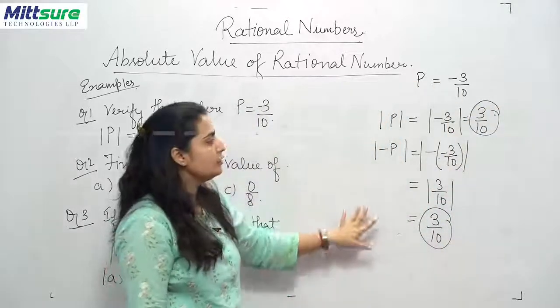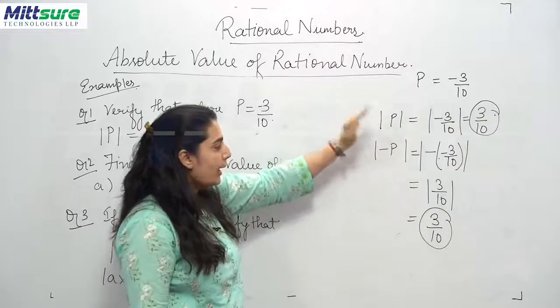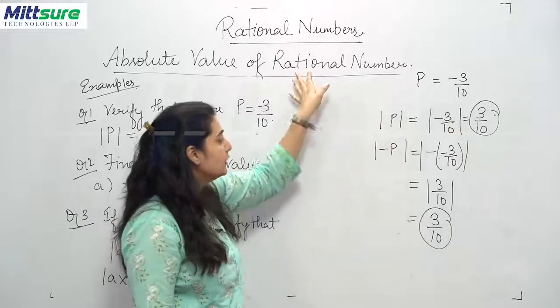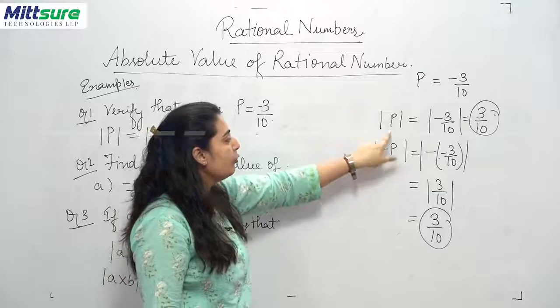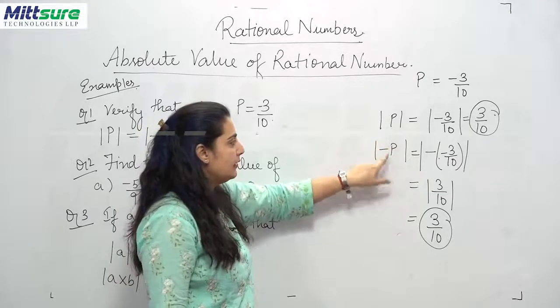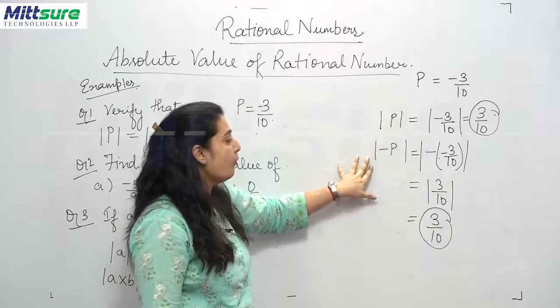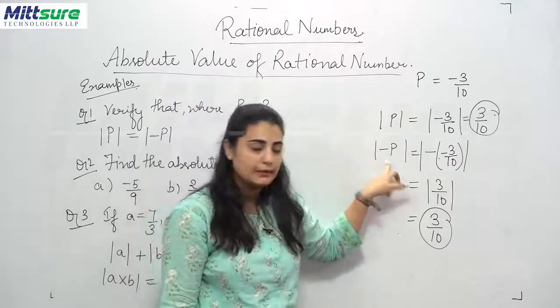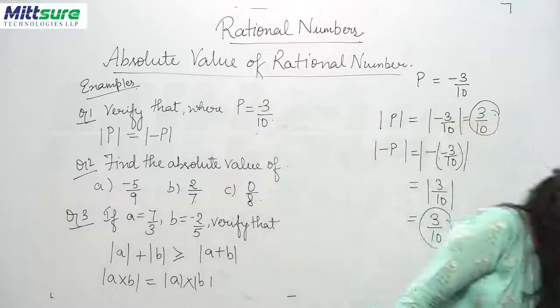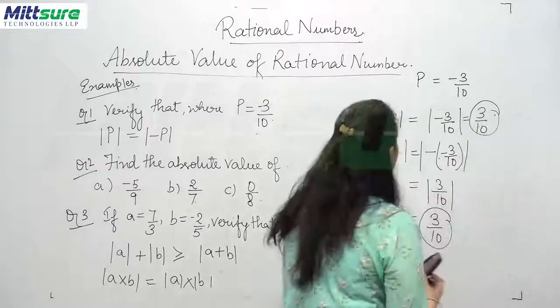Clear? Now there is no difference in the absolute value of the rational number in whatever form it is written, whether in the form of mode P or in the form of mode minus P. So the absolute value remains the same.